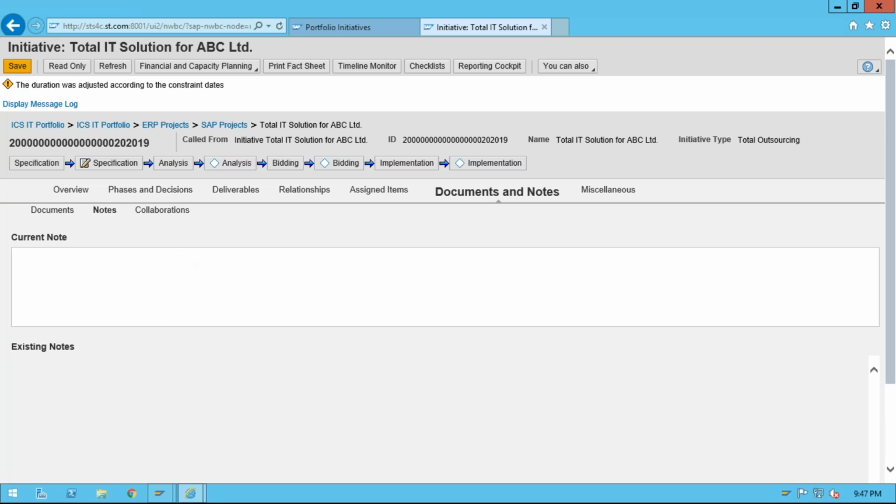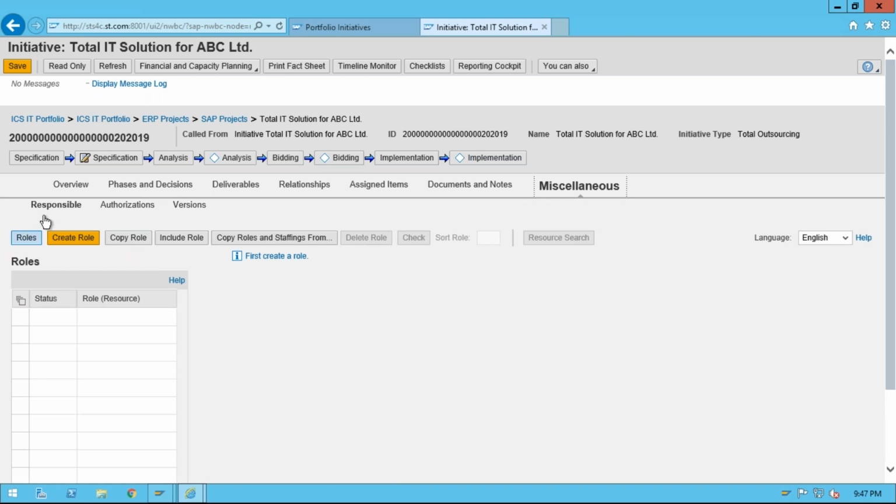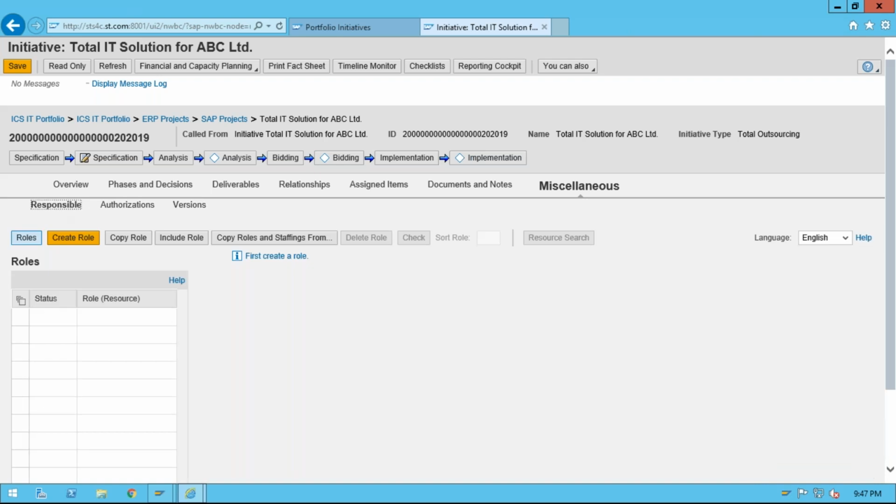Collaboration: if you are using collaboration, you can use this tab. Miscellaneous: here it is to assign the responsibility and authorization and versions. So this responsible tab basically comes from the PPM project. There is a functionality to create roles in the PPM project. So let me explain the meaning of roles there.